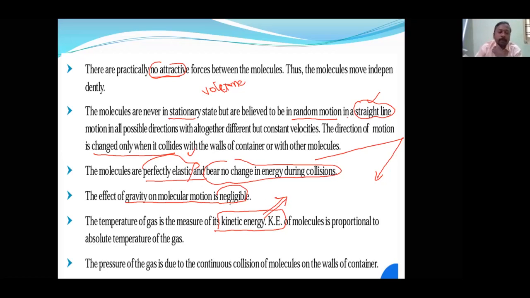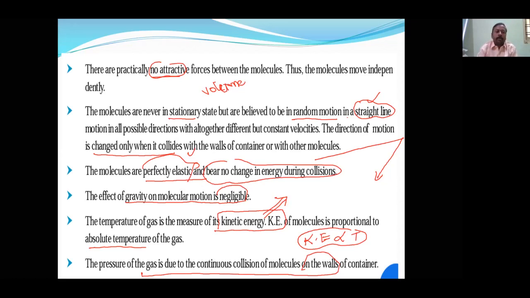Okay, so the temperature of the gas is a measure of absolute temperature of the gases. Kinetic energy is directly proportional to absolute temperature. What temperature? Absolute temperature. Then the pressure of the gas is due to continuous collision of the molecules with walls. Suppose two gas molecules are colliding, that is not pressure. A gas molecule colliding with the walls of the container is pressure. Otherwise, it is not pressure. Is it clear now? Now let's see the next question.